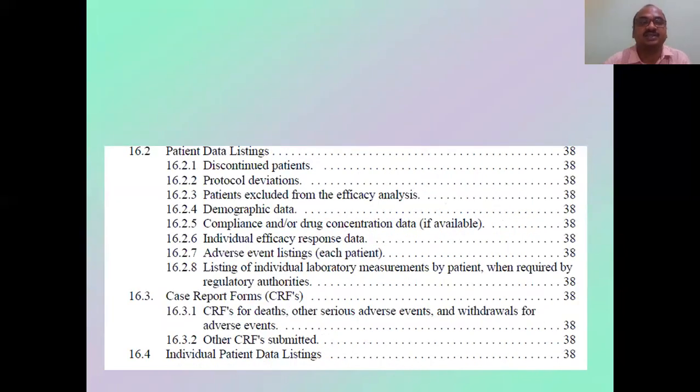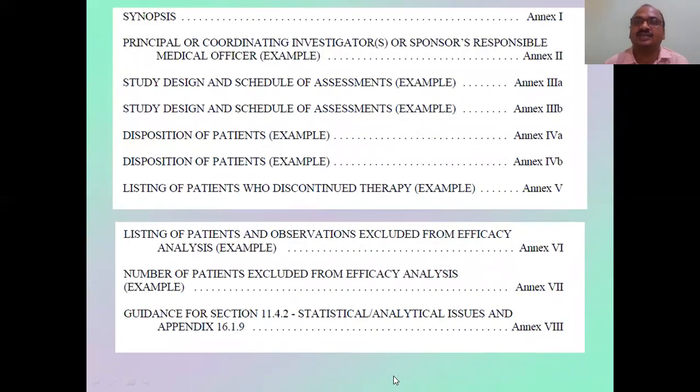and patient data listing, it is a very important one. Discontinued patients, protocol deviations, patients excluded from efficacy analysis. Sometimes it will happen that you exclude some of the patients. Case report forms, CRFs, other CRFs submitted, individual patient data listing, and the synopsis model they will give in the following annexes. All these guidelines, ICH E3, which is very important, you can download directly from the ICH website. Okay, I also collected from ICH guidelines from the website only.